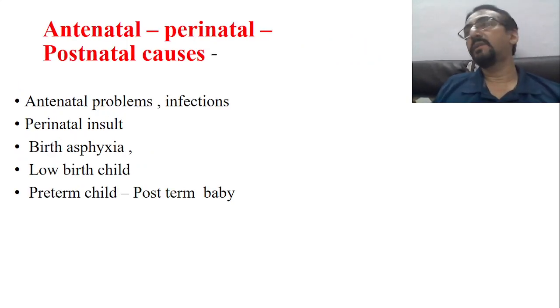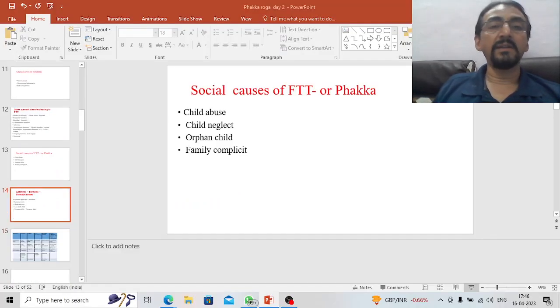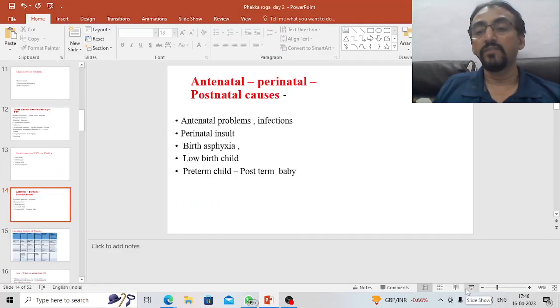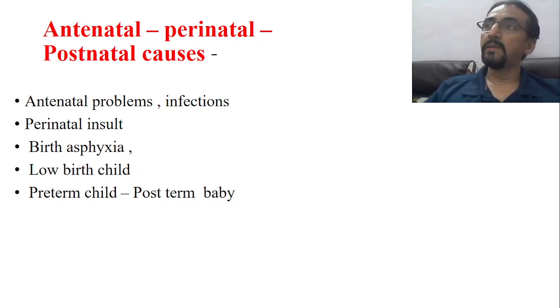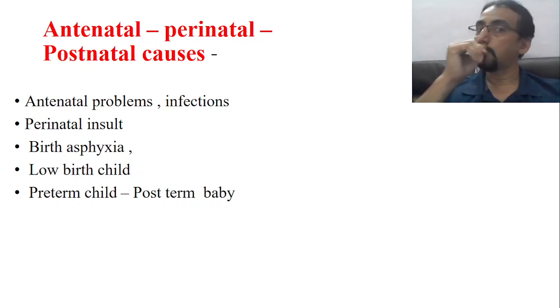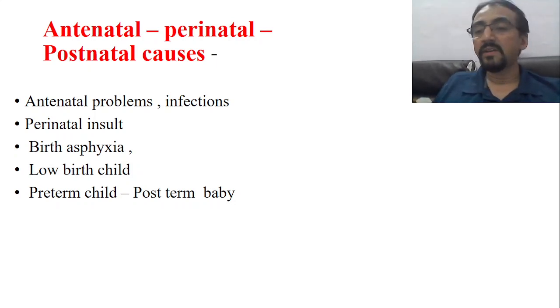Now, this is just a repetition of what I am telling. There are so many antenatal, perinatal and postnatal causes which are responsible for Phakka Roga. Antenatal problems, so many infections, prenatal insult, birth asphyxia, low birth weight of the child, prematurity of the child. Definitely a premature child will have more problems of developing Phakka Roga, or the growth velocity chart will be low. Then preterm child, postterm child; even the postterm child may face so many complications later. So that is also a problem. These are considered some of the common causes.